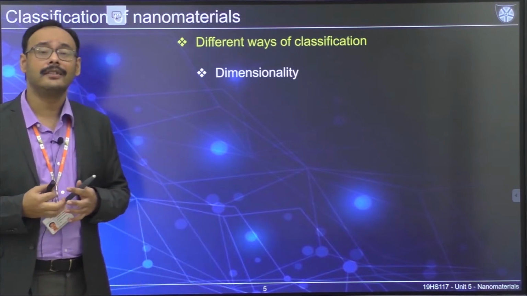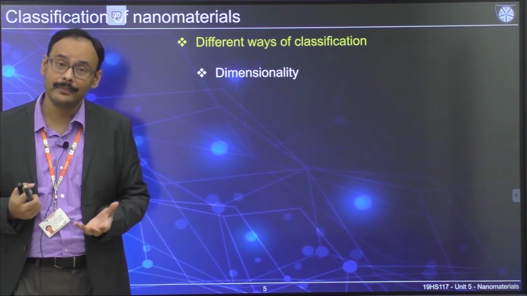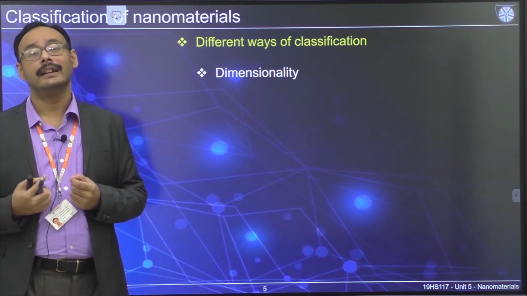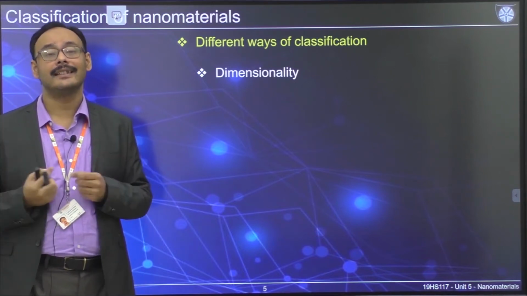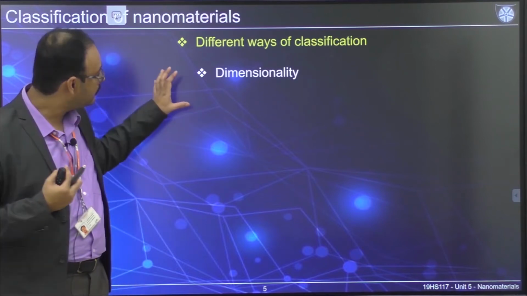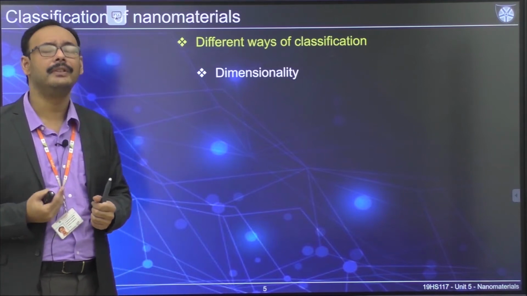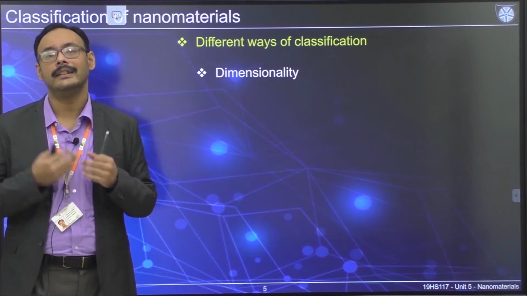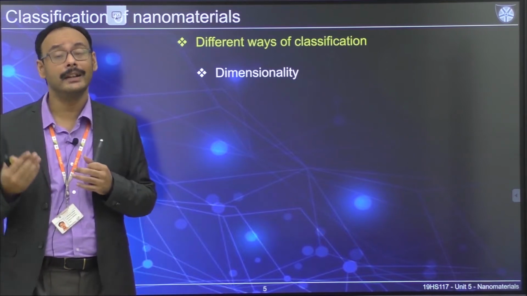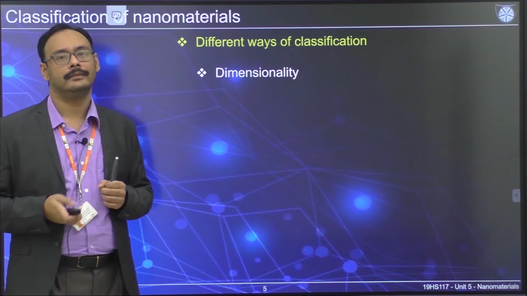But the first one is about the dimensionality. When you talk about dimensionality, as I explained before, it depends on in which direction electrons are restricted. Based on that, you are going to have different types of nanomaterials, which I have briefly explained from 3D to 0D, but that's one of the primary ways of classifying nanomaterial.